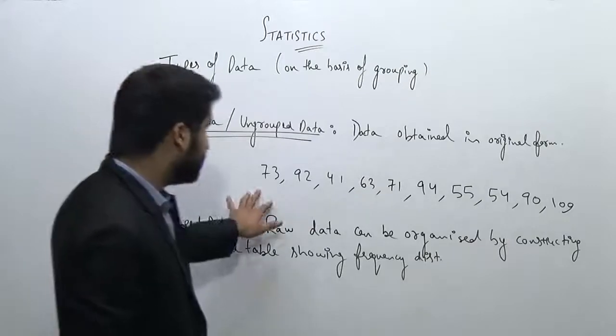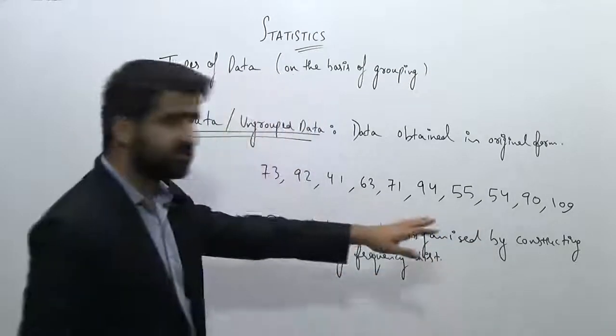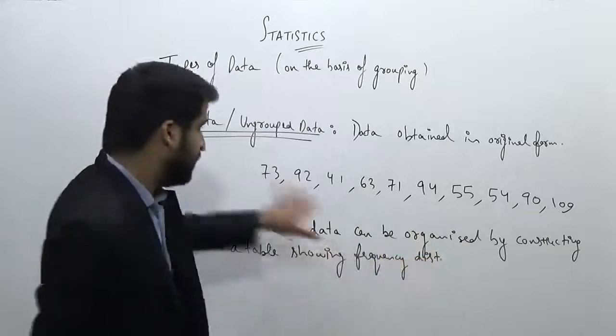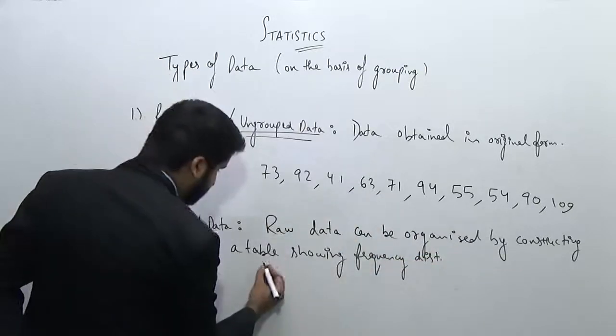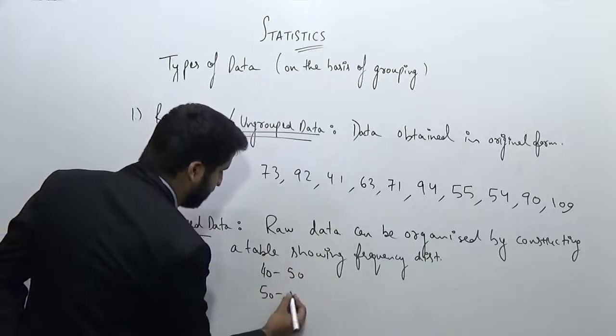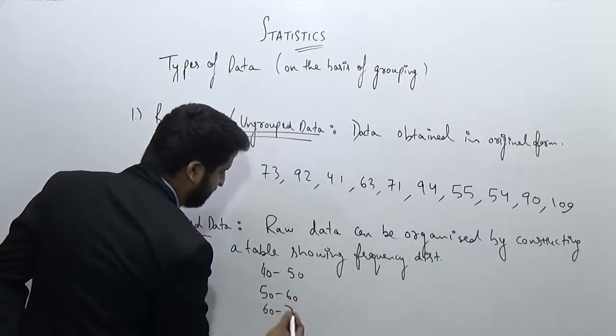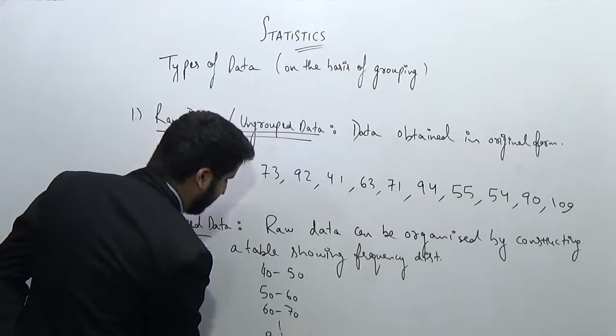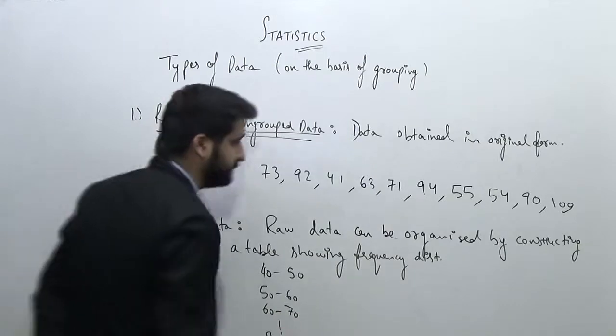Now you can see, I can classify all these marks like this. Like some students have scored from 40 to 50, some have scored from 50 to 60, 60 to 70, and so on like this till 90 to 100.